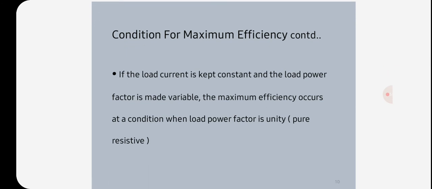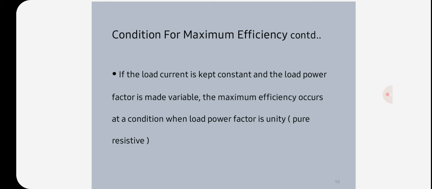So efficiency is equal to V2 I2 cos φ2 by V2 I2 cos φ2 plus Wi (iron losses) plus I2² R02. Dividing both numerator and denominator by I2, we get efficiency equal to V2 cos φ2 by V2 cos φ2 plus Wi/I2 plus I2 R02.